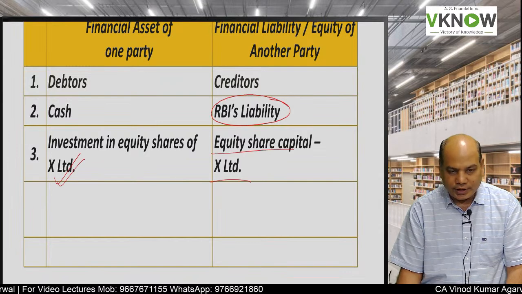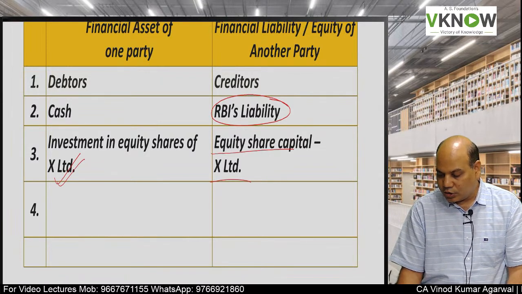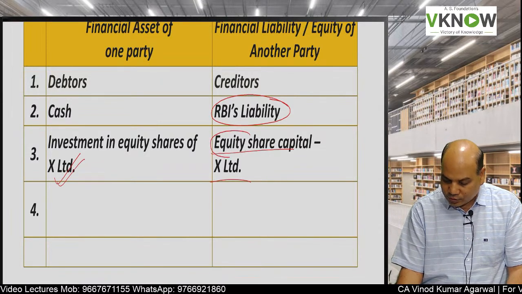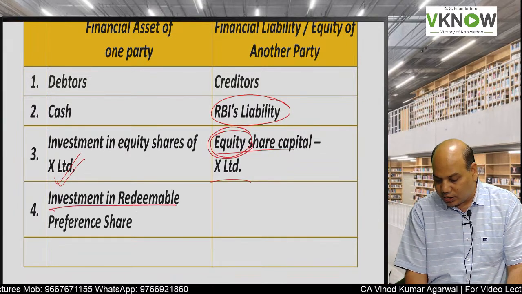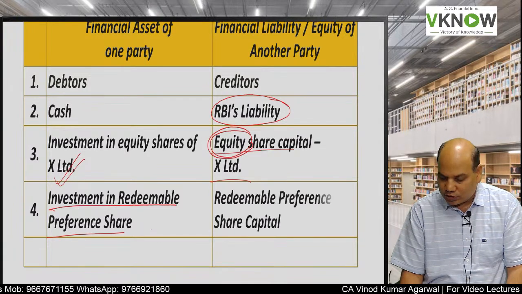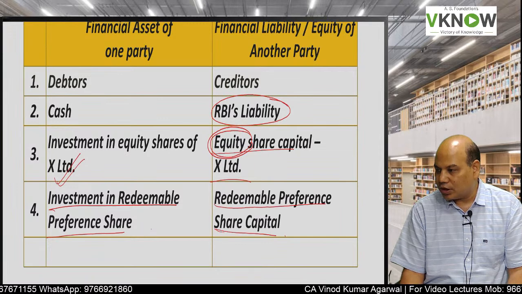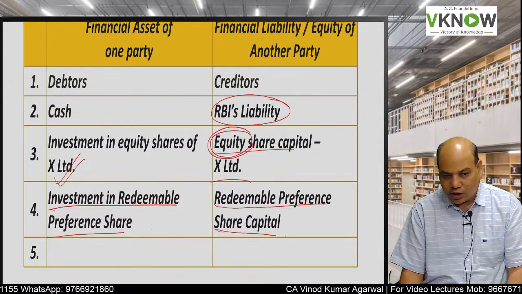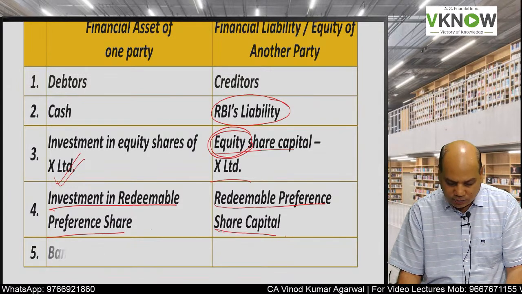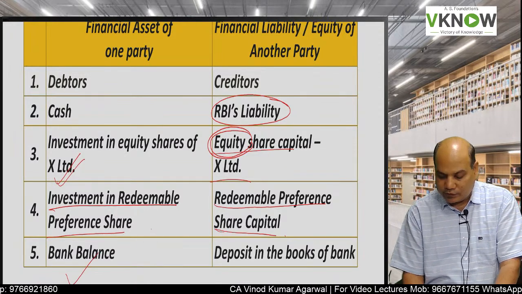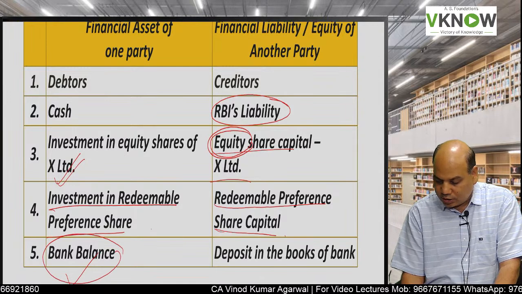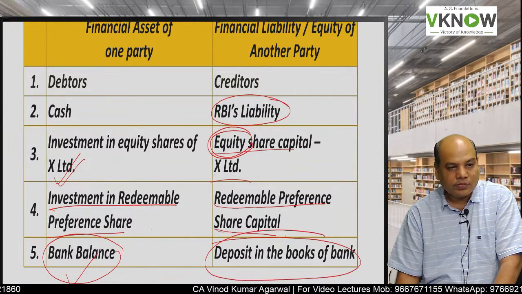For the other entity, the one who has issued the equity share, it will form part of equity. Then investment in redeemable preference share is financial asset for one party. Issue of redeemable preference share capital is a financial liability or equity for the other party. Bank balance is financial asset in our books and it is a financial liability in the books of the bank.